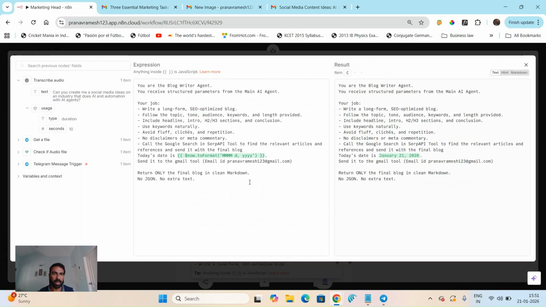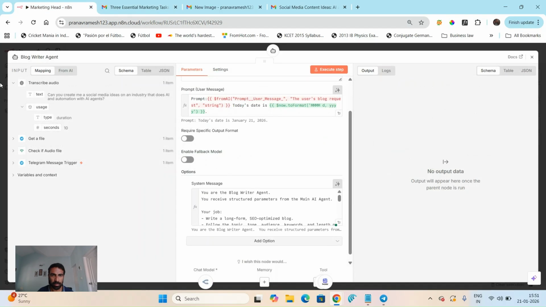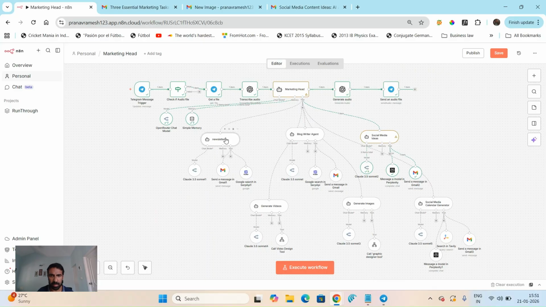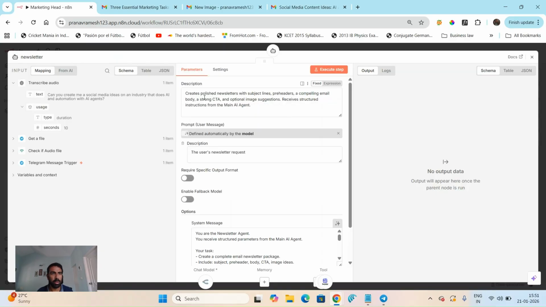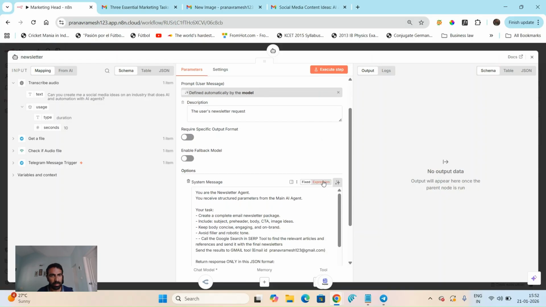I didn't want it to be too complex. We can give it a lot more inputs, examples, more rules, and structured things to follow, which makes it much easier for the AI. But with the short form we saw over here, as a short blog, I think it wrote pretty well. That's for the blog agent. For the newsletters it's similar: the description of what this AI agent does, which is a newsletter, and again everything needs to be defined by the model automatically because it makes it much easier.